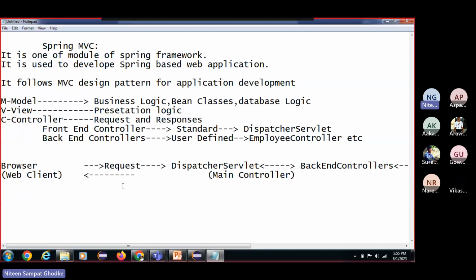So, writing the backend controller, service layer, and DAO layer, with that we have to write the presentation code, the view. That can be a simple JSP or HTML, or even other presentation technologies. So this is the overall need whenever we develop a Spring based web application, that is, a web application using Spring MVC.